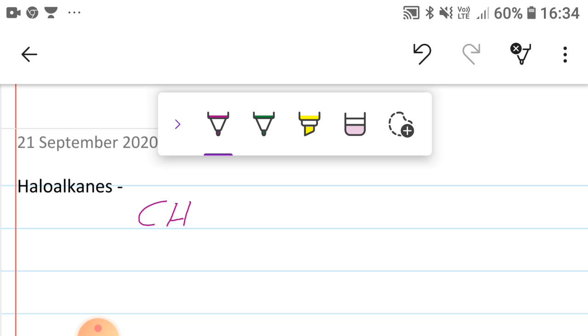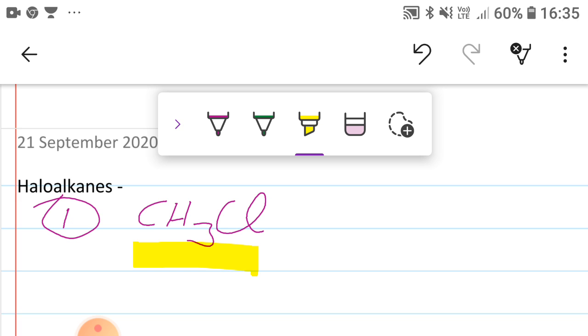CH3Cl. So, the name of this compound is methyl chloride and the IUPAC name of this compound is 1-chloromethane. Now let's see a second example.